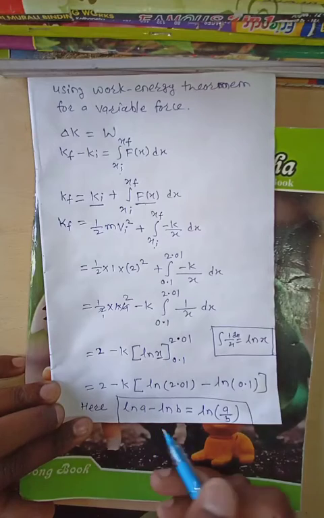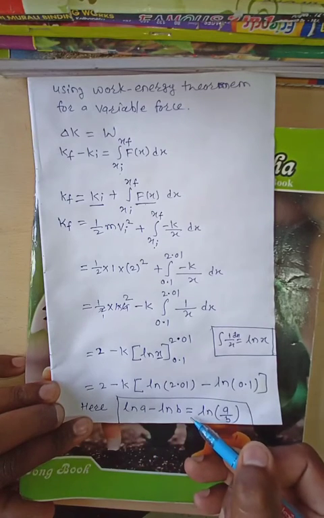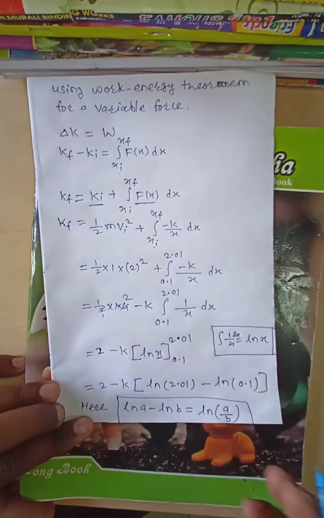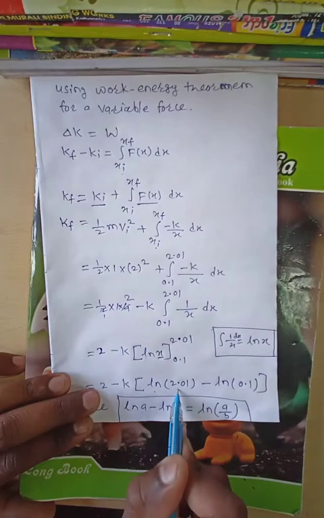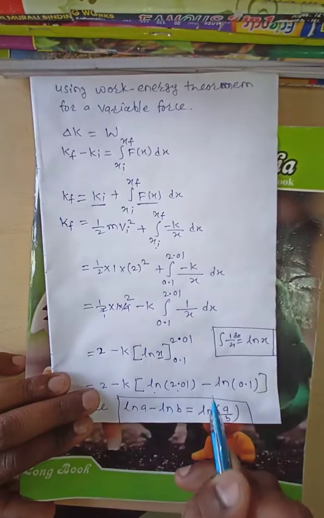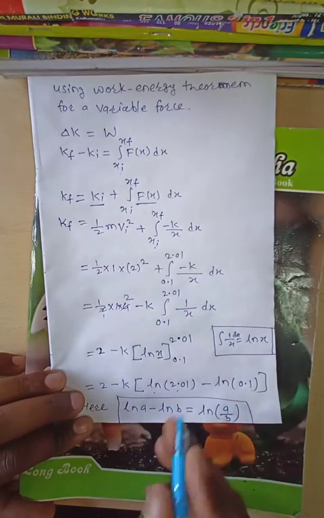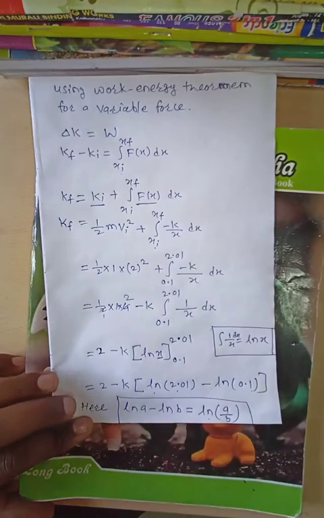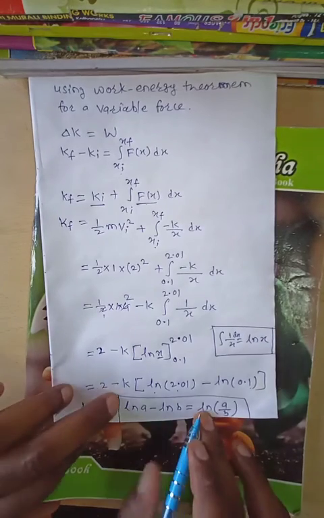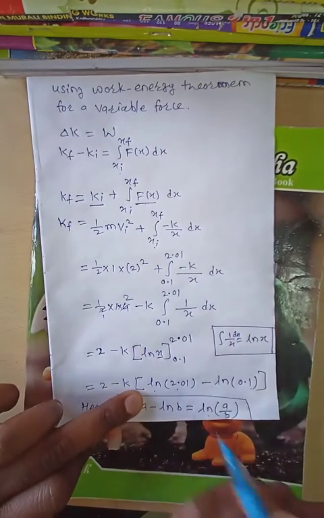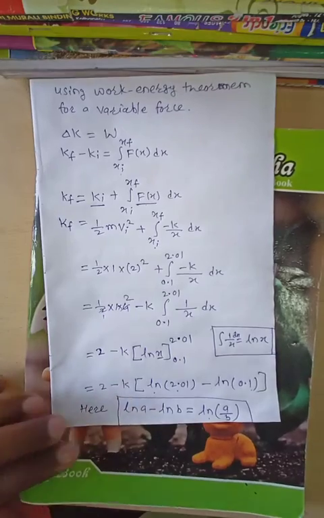Log of a minus log of b is equal to log of a by b. In that case we have to write log of 2.01 divided by 0.1.